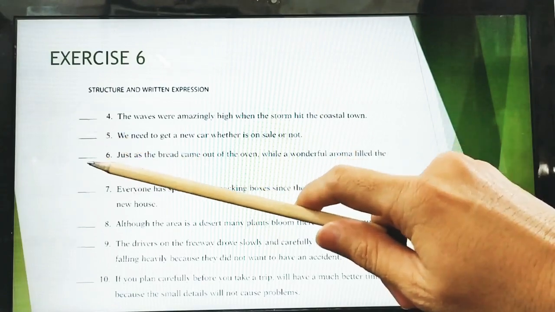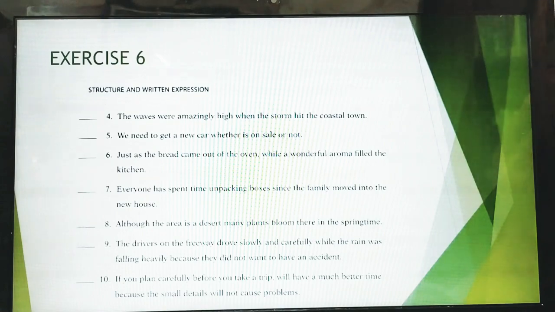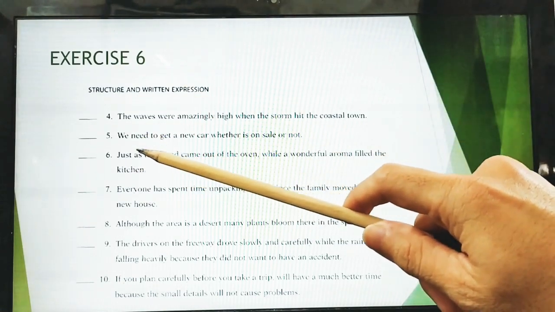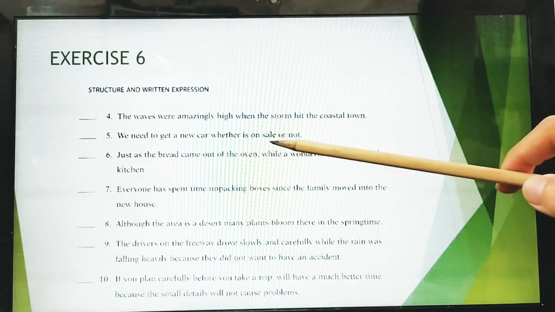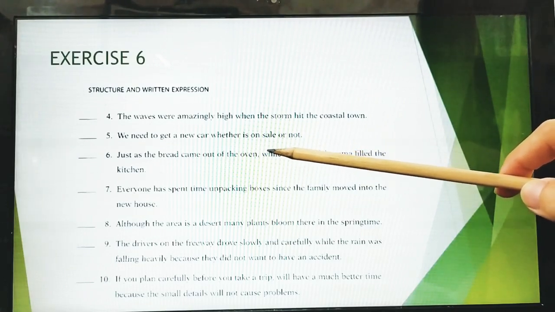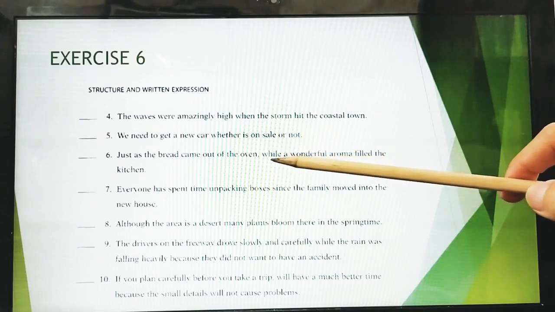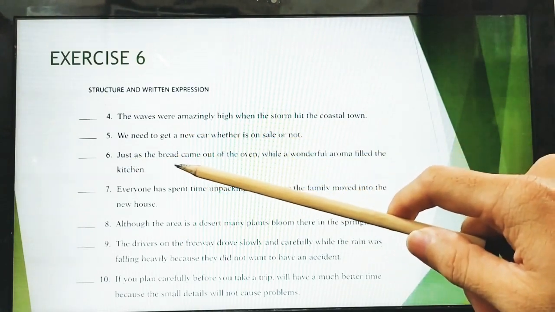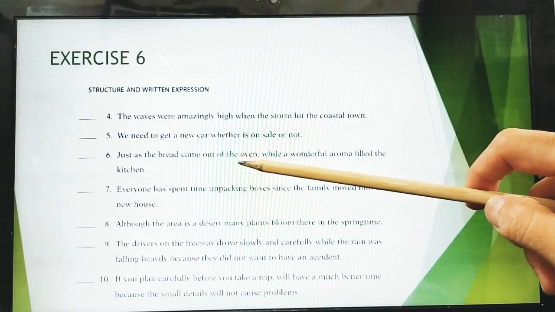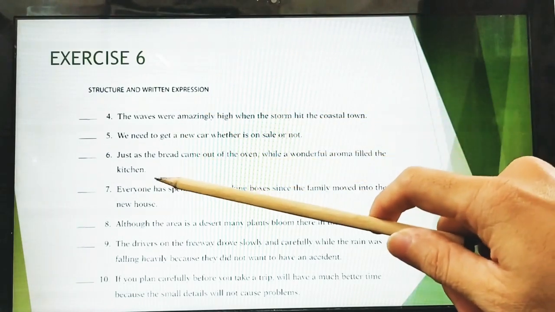Why is it incorrect? Because there is a double adverb connector. The first is just as, and the second one is while. So what you're going to do is try to omit, to delete one connector. It will be a good sentence like this: just as the bread came out of the oven, a wonderful aroma filled the kitchen.